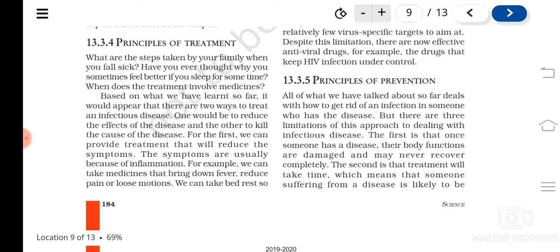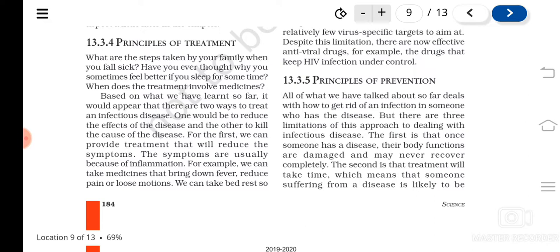This is due to the inflammation. Our body is trying to eliminate the organisms by increasing the body temperature, so that it can eliminate the microorganisms. So this is one approach of treatment, to reduce the symptoms.